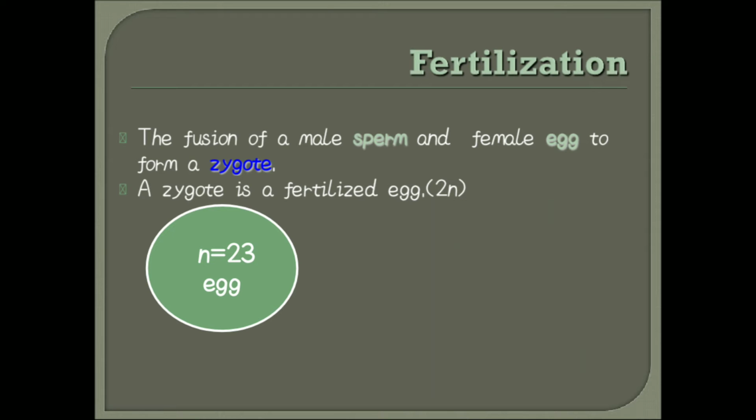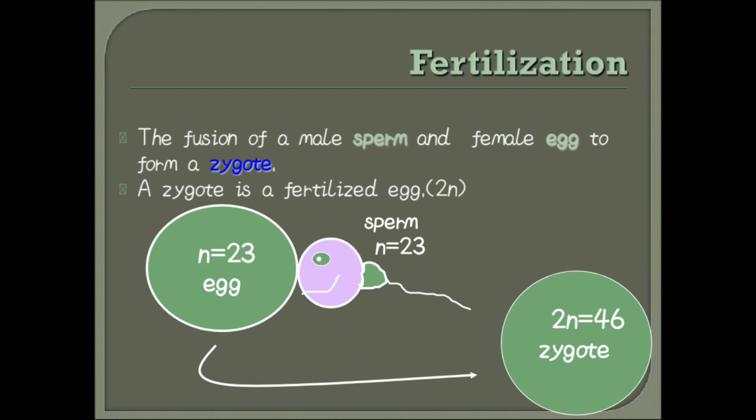The fertilized egg, that is the zygote, is diploid, but the female egg cell is haploid. The sperm fuses with the female egg cell, and the sperm is also haploid in nature, and they form the diploid zygote having 46 chromosomes. I am discussing humans.